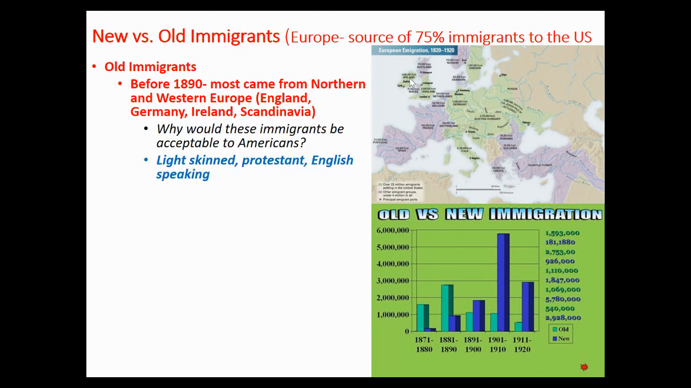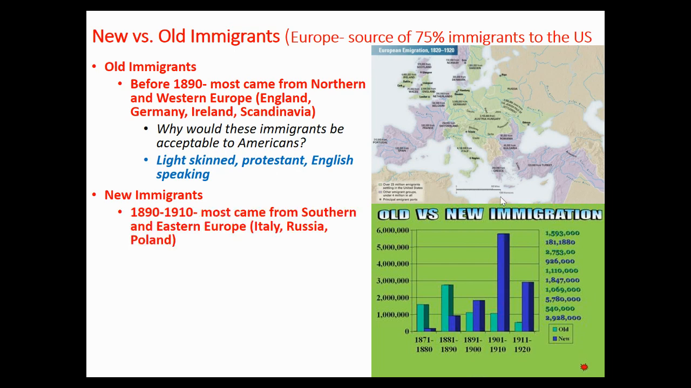They were acceptable because they were lighter skinned, they were Protestant, and obviously for English or Irish, you're English speaking. If you're German, you can learn English, and Swedes, they speak some English over there as well. Now, what's going to change here is after right here, here's the big year, 1890. You see it right here, right? It goes from old immigrants being the majority to new immigrants being the majority. And you can see in the next decade, in the 1900s, it's an overwhelming amount of new immigrants coming here.